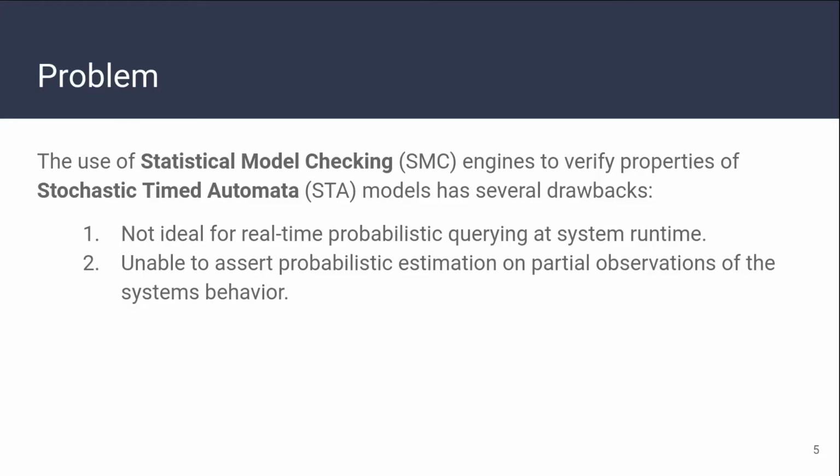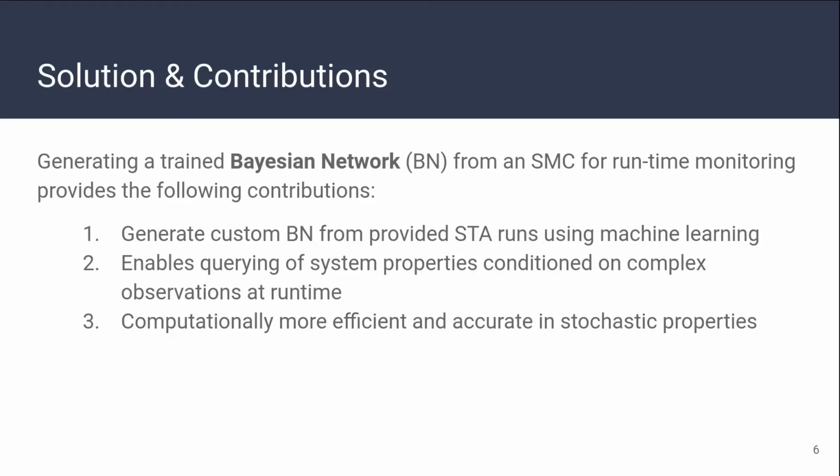To formalize the problem, the use of statistical model checking engines to verify properties of stochastic timed automata has several drawbacks. The first being that SMCs are not ideal for real-time probabilistic querying at system runtime due to the case that they rely on the number of sample runs generated from an STA, which can become computationally inefficient. Furthermore, SMCs are unable to assert probabilistic estimation on partial observations of the system as they require the current number of observations. From this work, we were able to derive the following contributions.